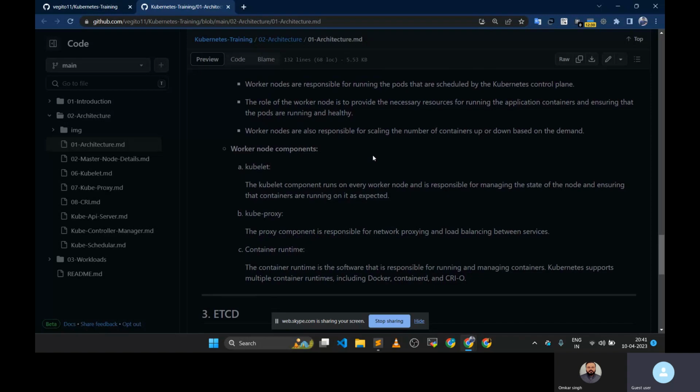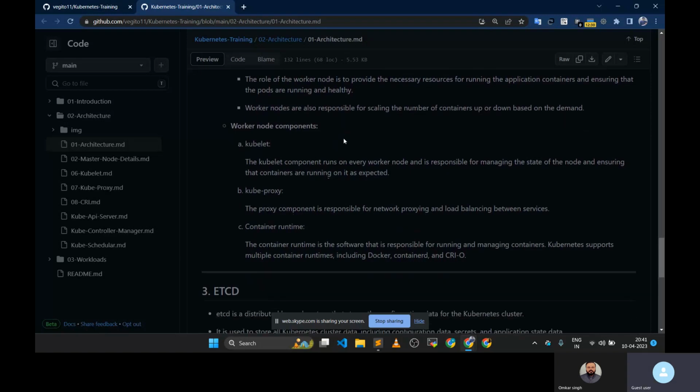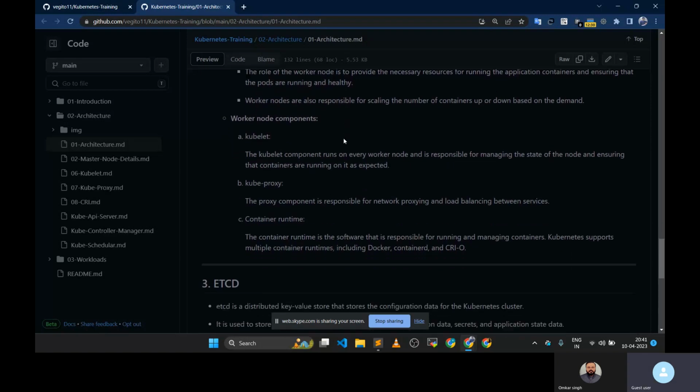The worker node also scales the pods up and down. It will scale the containers up and down, but the order is given by the master only: scale this particular pod. It will be done on the particular worker node. So that is the responsibility of the worker node.